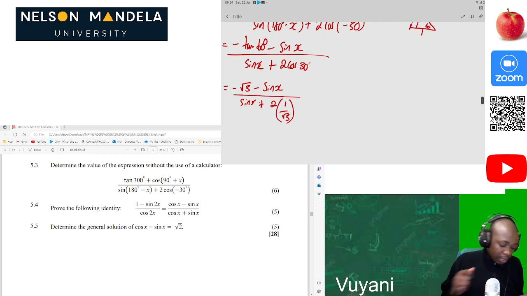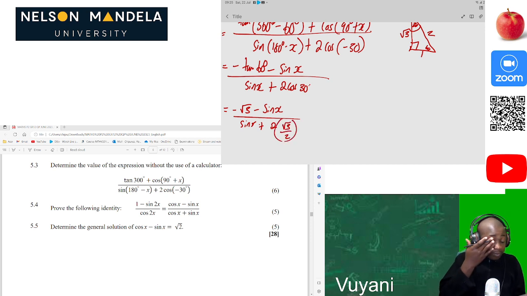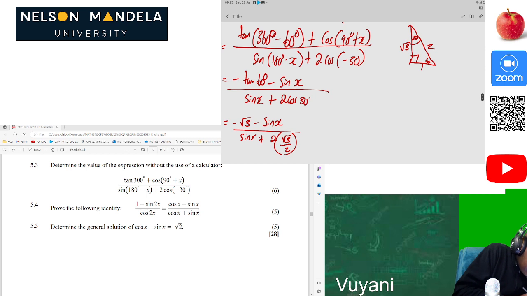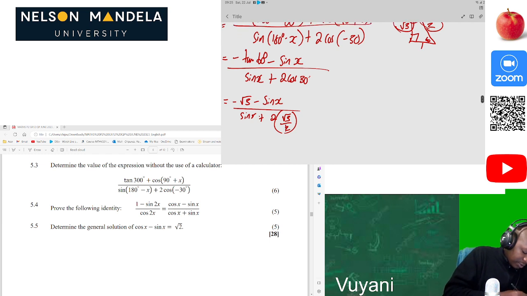Then after that we can solve this problem because everything is already good for us. Oh, sorry, it's root 3 over 2, not 1 over root 3, because this is 30, so it's going to be adjacent over hypotenuse. So you can see mistakes are common. Make sure that you double check your work as you are writing. So that will be root 3 over 2 there. Okay, as you can see, root 3 over 2. So this and this will cancel.